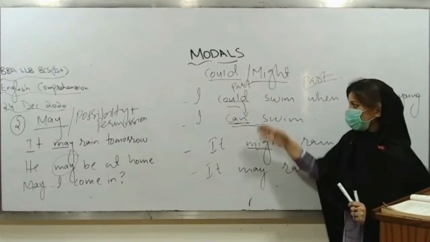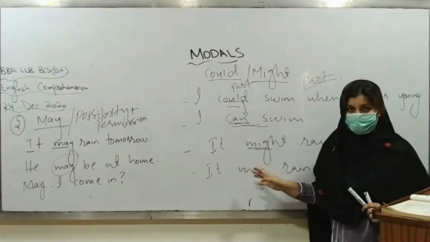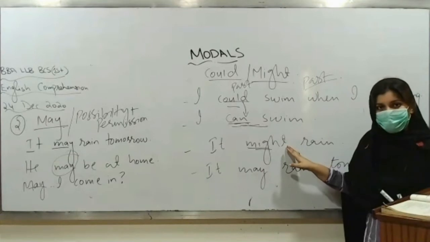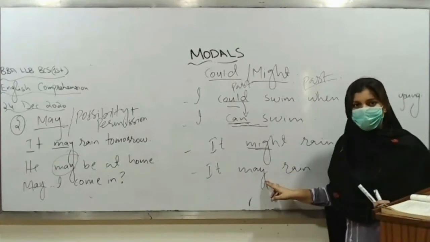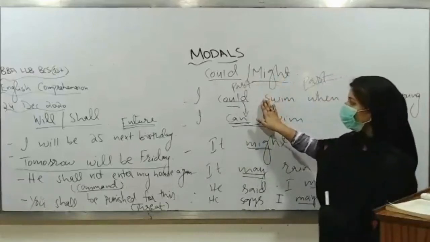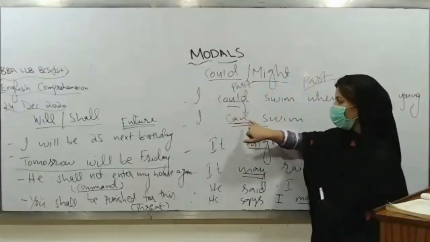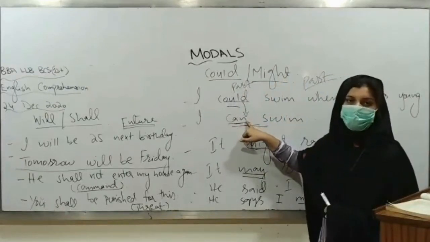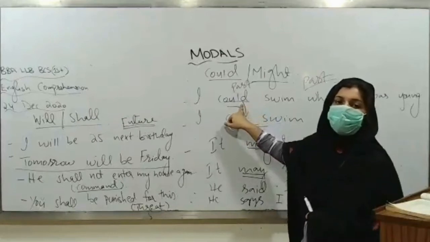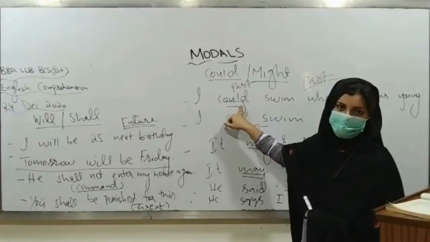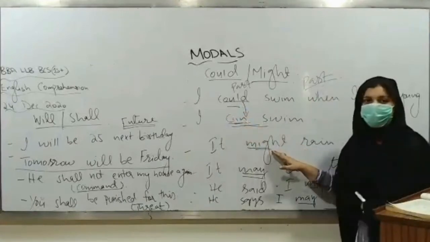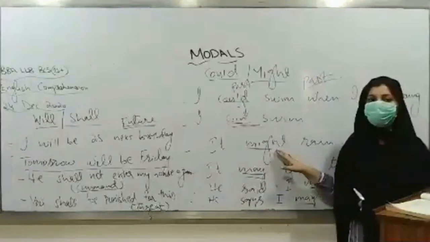कौन मुझे बताएगा जब आपको could और can का मतलब समझ आ गया है, use समझ आ गया है? Now can you tell me why we have used might here in this sentence and why we have used may here in the second sentence? Could and can, as I told you that could is the past equivalent of can. If you want to express any ability with respect to past, तो वहाँ पे आप could use करेंगे. Whereas if you are expressing any ability with respect to present, तो वहाँ पे आप can use करेंगे. Now we are going to see the use of might.